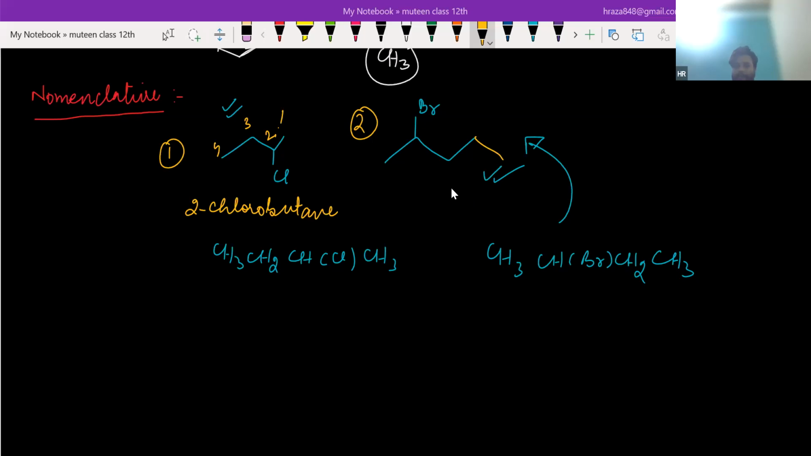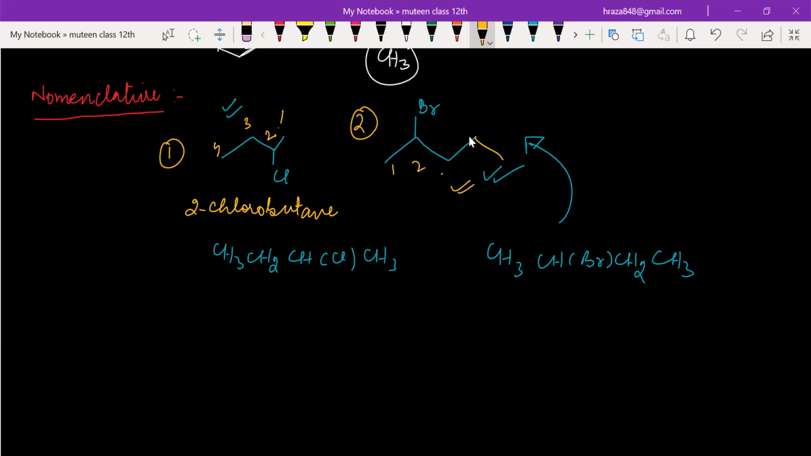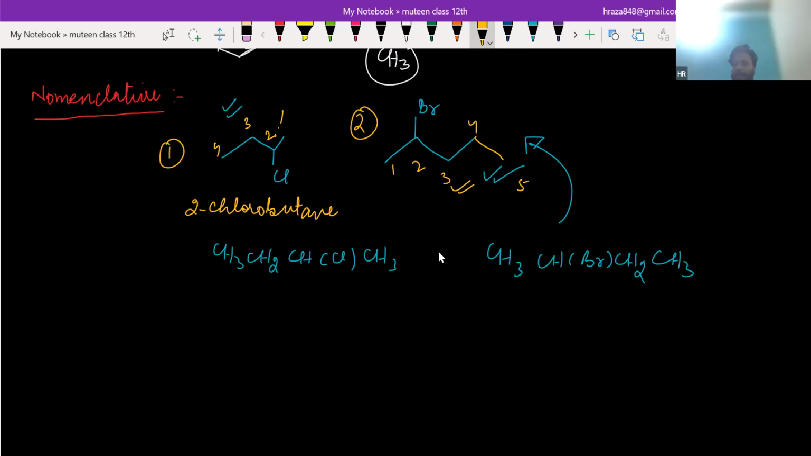Okay, what was the name of this? 2-bromopentane, sir. Very good. So this is only about the basics. Please consider this point: make your nomenclature part as strong as you can. It is marks, and its questions are basically very easy. Make sure you learn everything about nomenclature. Okay. Yes, sir. Okay, see you in the next class.